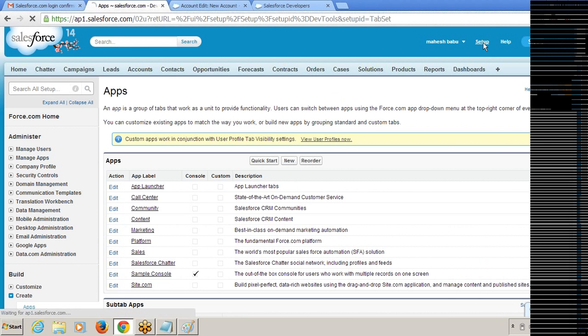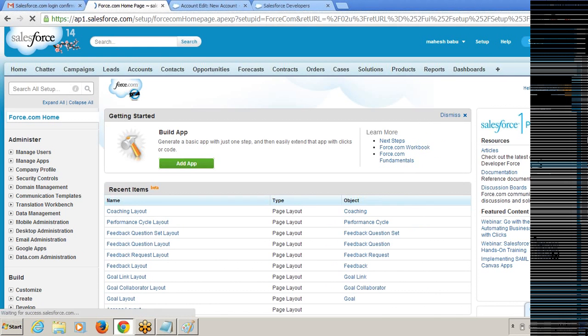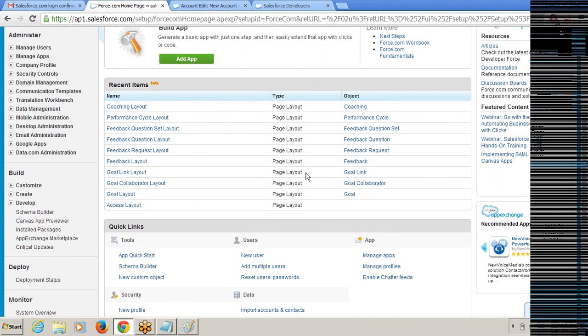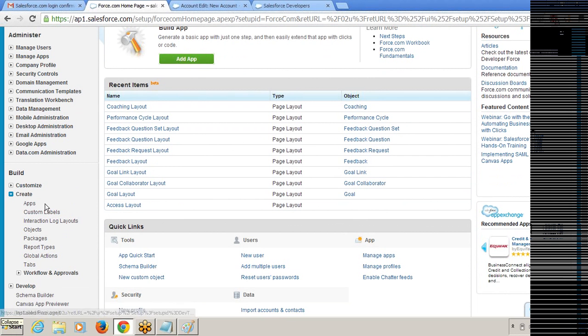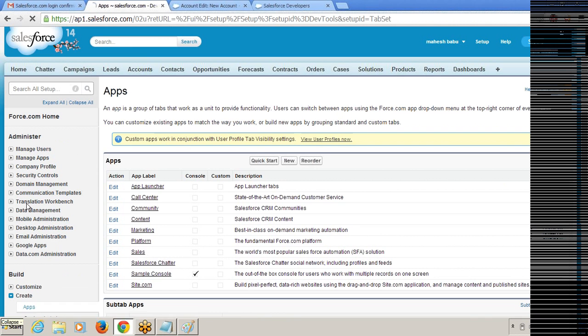Click on Setup and then go to the Build area. So here we need to go to Create, expand this Create, and then go to Apps, and then go to App. I'm clicking on this Apps. Yes, I clicked on it.